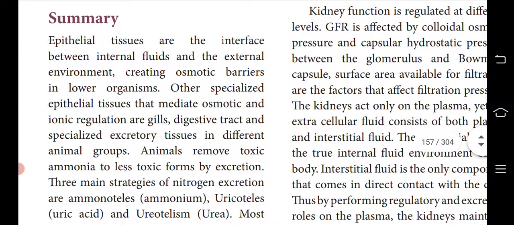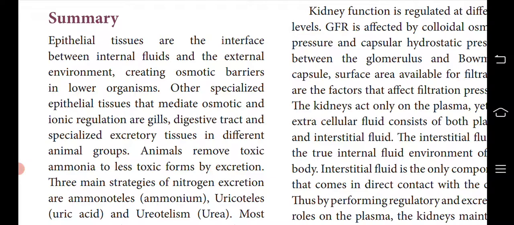These are all the methods by which kidney failure can be treated. In this lesson we have learnt about various excretory products, uric acid, urea, ammonia, and how different organisms perform the excretory function, and in humans the kidney plays the major role.